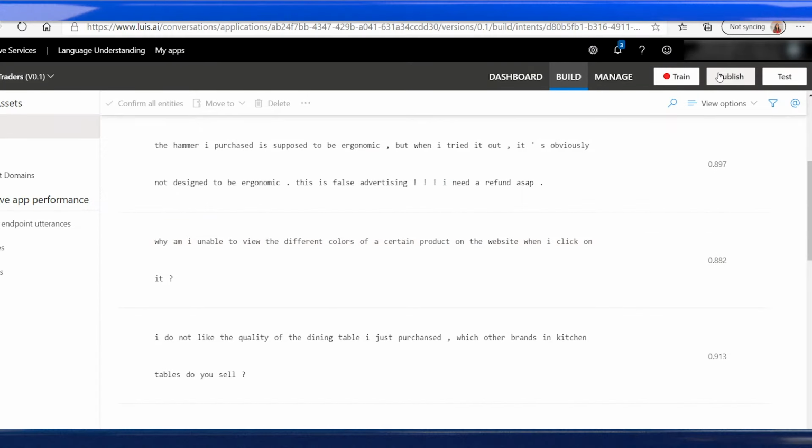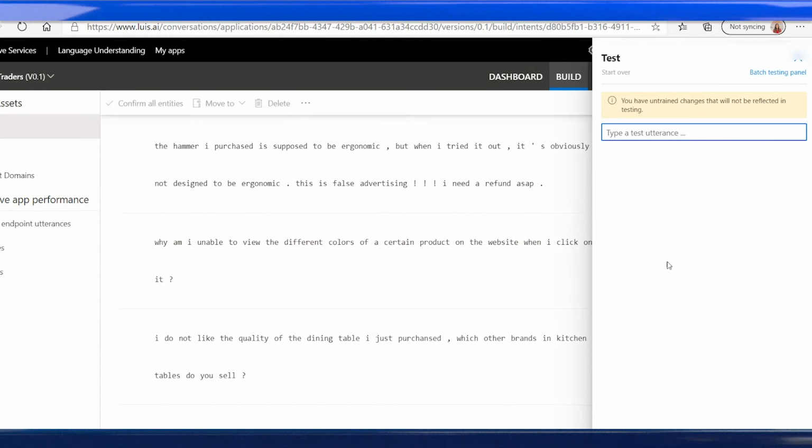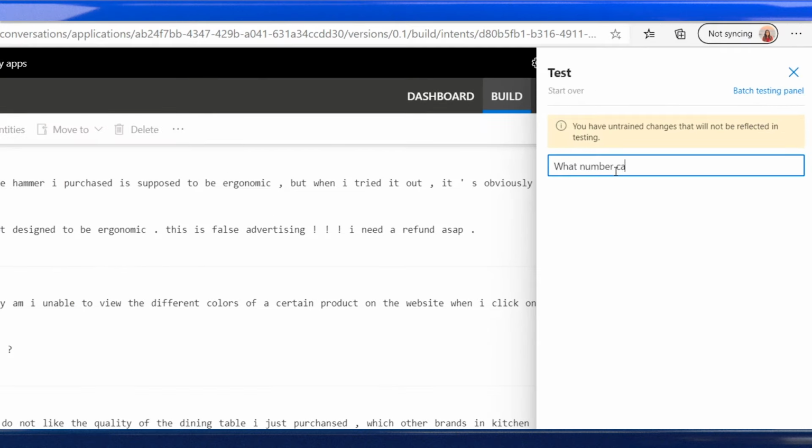Given a test utterance, the model will return an intent with a score between 0 and 1, indicating how confident the model is that its prediction is correct.